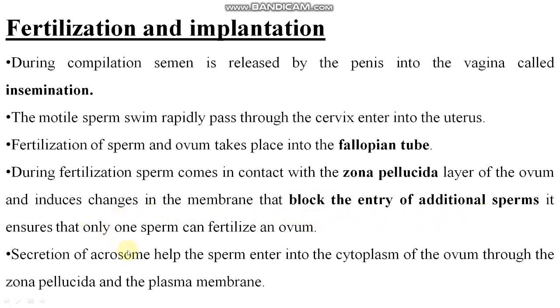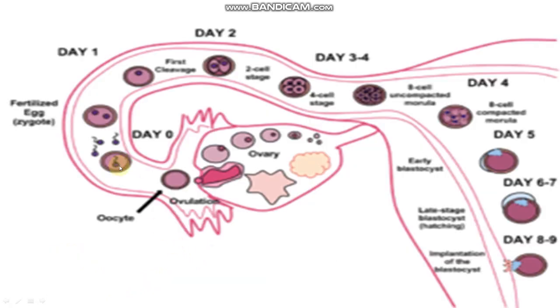So the secretion of the acrosome helps the sperm enter the cytoplasm of the ovum through the zona pellucida and the plasma membrane. Right? The acrosome is present at the head of the sperm. It is a cap-like structure. So its secretion helps in the entry. Right? So this is fertilization, you can say.